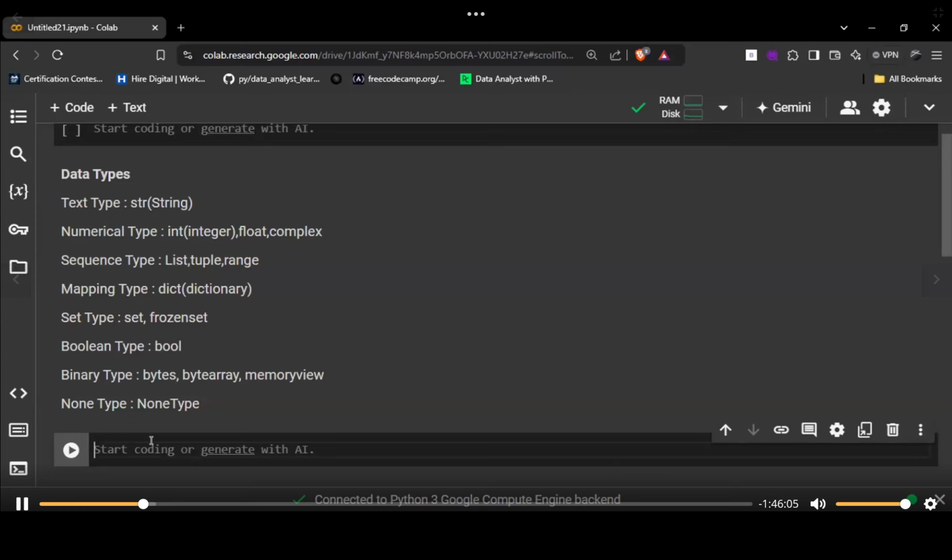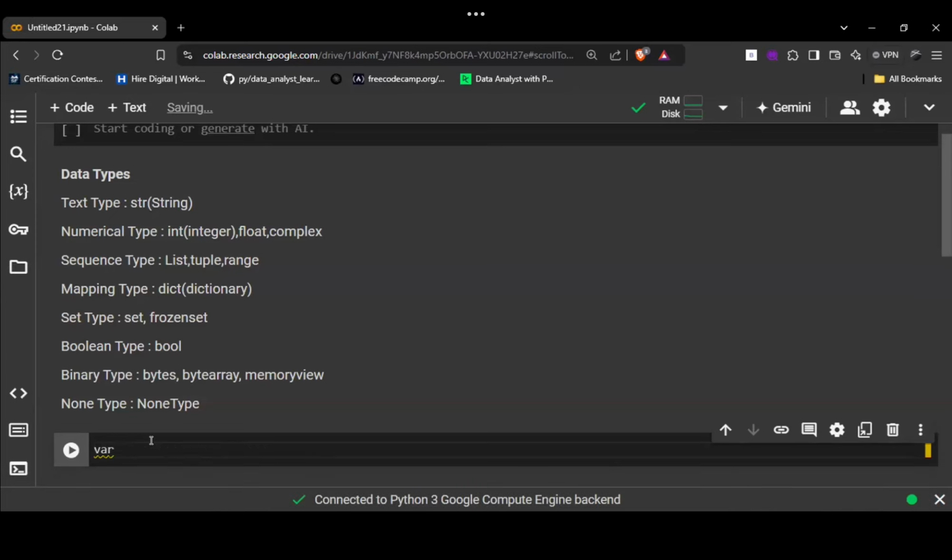Now we'll see. Let's say I've taken a variable var, and I'm storing a value. Let's say I'm writing apple. Understood how I stored this apple?